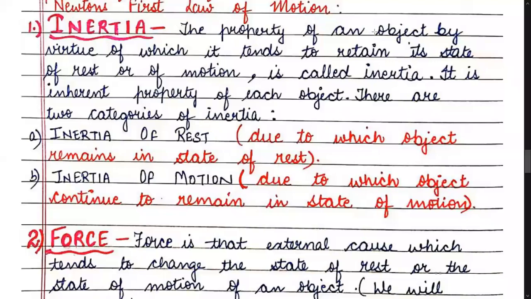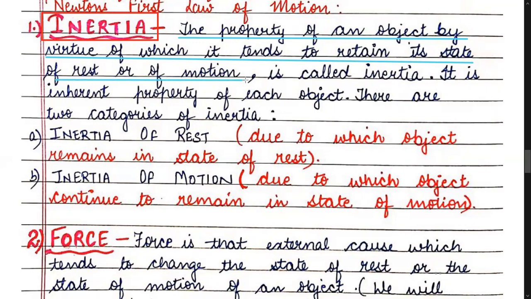Inertia, I-N-E-R-T-I-A, inertia. So children, the property of an object by virtue of which it tends to retain its state of rest or of motion.